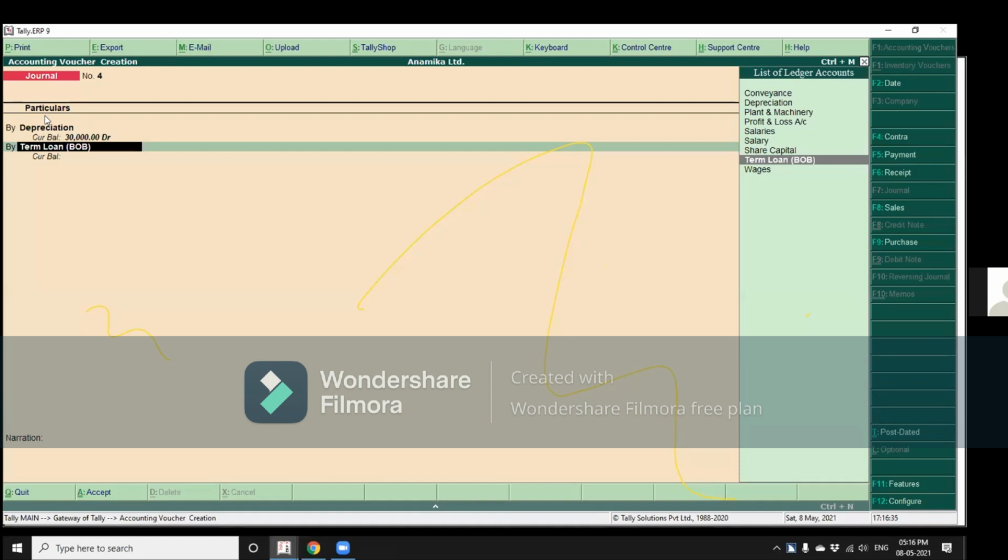Okay, if we are using only three to four vouchers, like purchase, sales, contra entry, these kind of things only, and we are doing it in an Excel sheet, that can be imported, right, sir? Yes, that can be imported, but that customization has to be done by the Tally vendor.